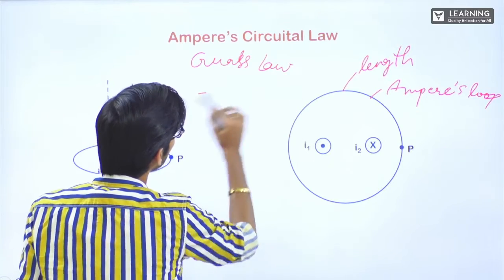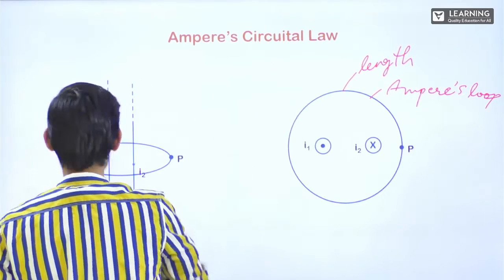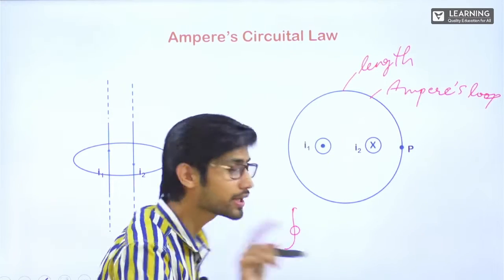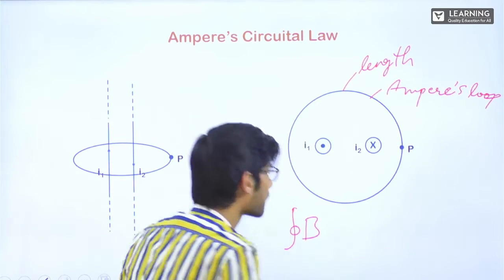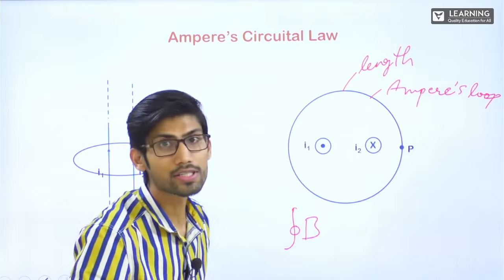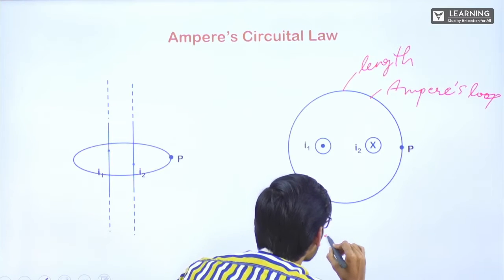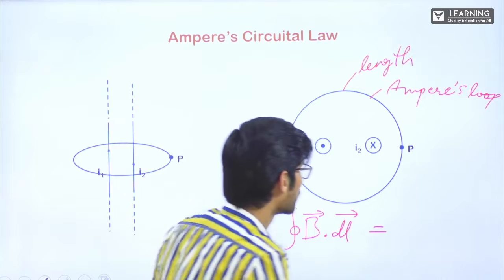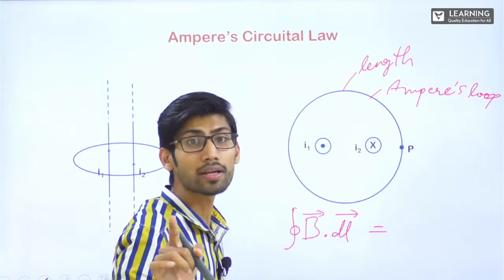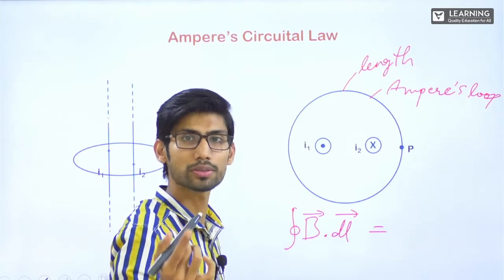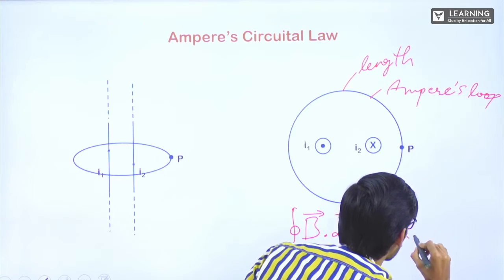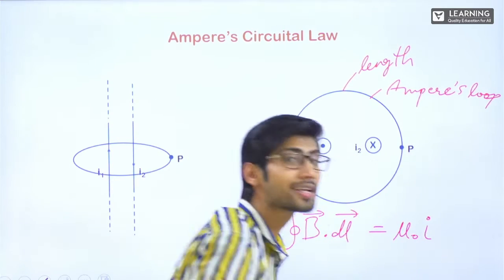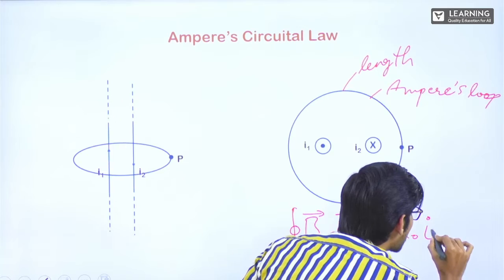Ampere's Circuital Law, what does it say? Integral, there the electric field was there, here the magnetic field will be there, B. Their area was there, here length will be there, dot dl, no doubt these are vectors, that is equal to... there the constant was epsilon naught, here it will be mu naught, right? There it was charge, here it will be current, and there was charge inside, here it will be current inside.